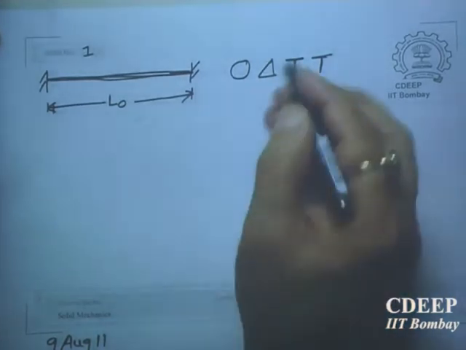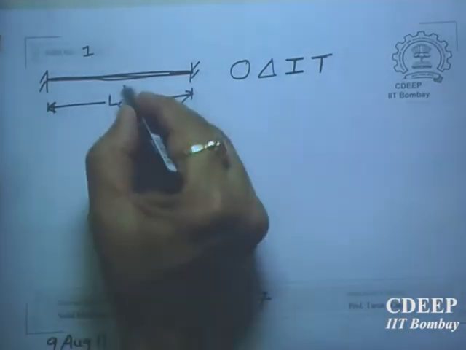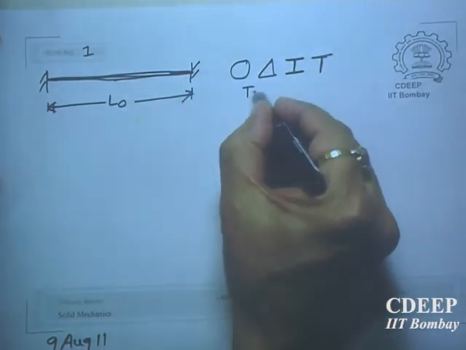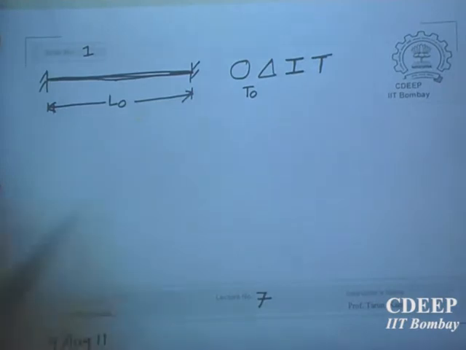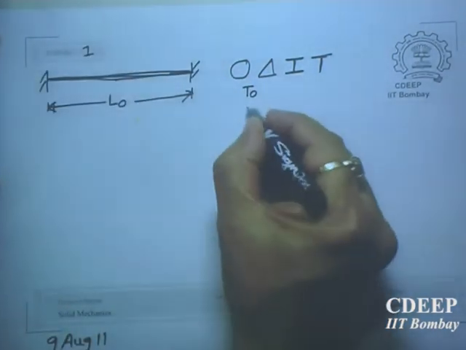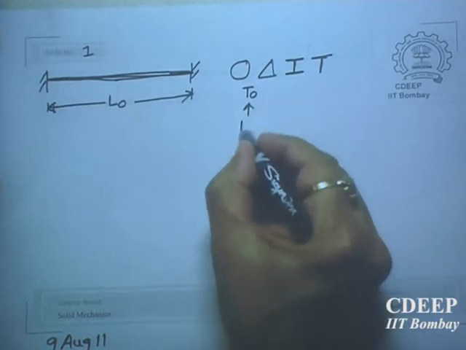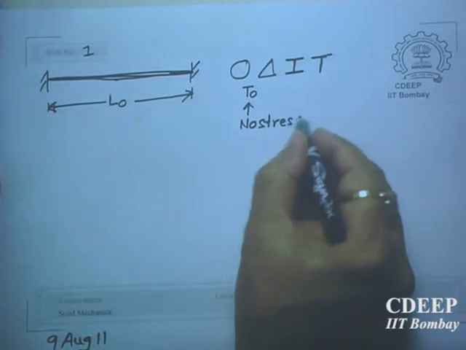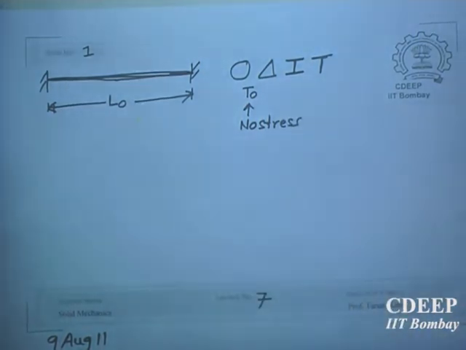Okay, so the cross section is something like this, and originally the temperature was T naught. At room temperature, when you fixed it without stress, T naught, no stress. Just fit. We also call it just fit condition.